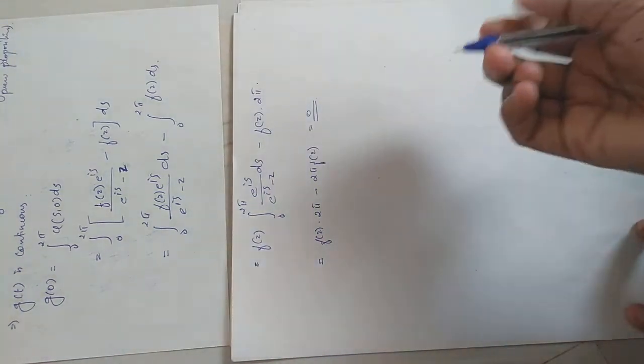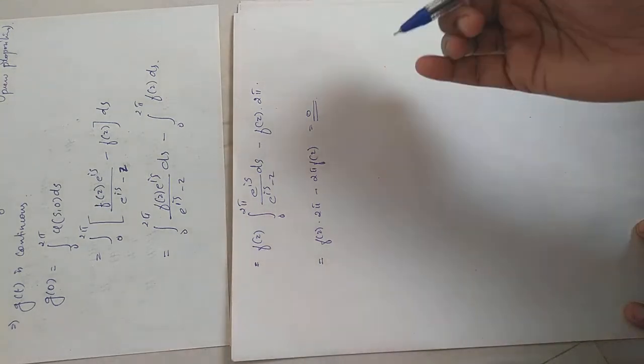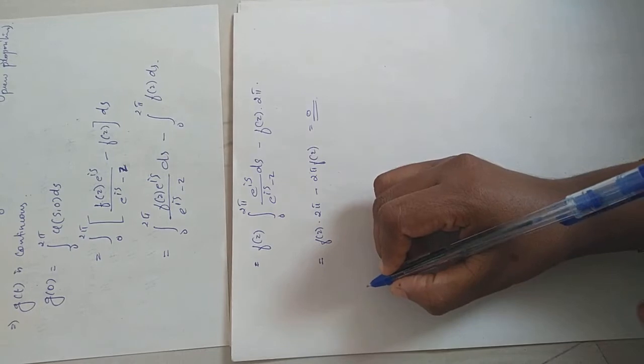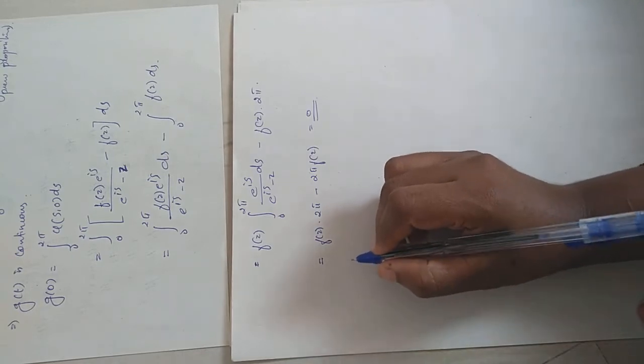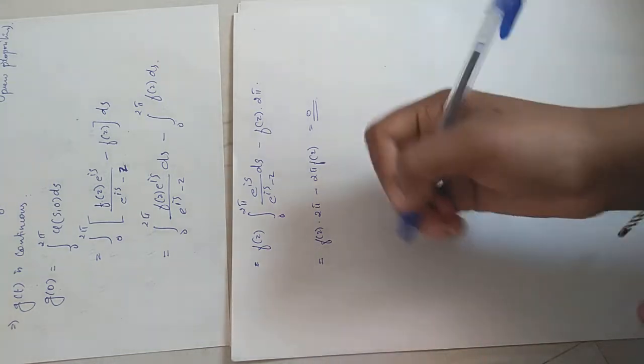If we prove g is a constant function, then g(0) and g(1) will be equal to 0 itself. So by using that idea, we can prove our claim. For that, I am going to prove g is a constant function. In order to prove g is a constant function, we have to find its derivative.